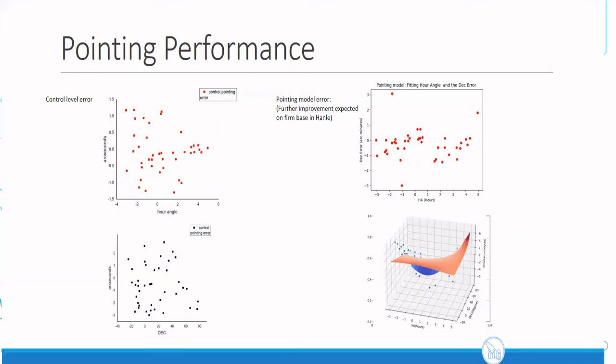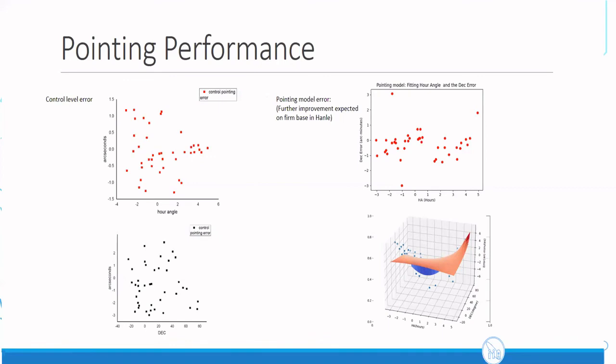For the pointing, we could do only a coarse pointing model after bringing it here and installation in the last 1 or 2 weeks. For the pointing performance in the test setup at Leh, at the controller level for our hour angle we were having around 1 arc second RMS, and for the declination on the left side, it was coming around 2 or more arc second error.